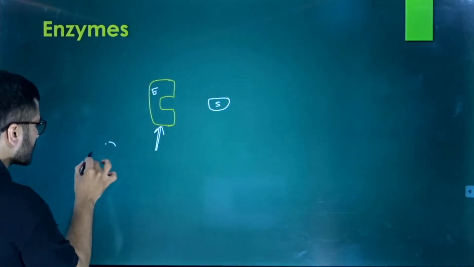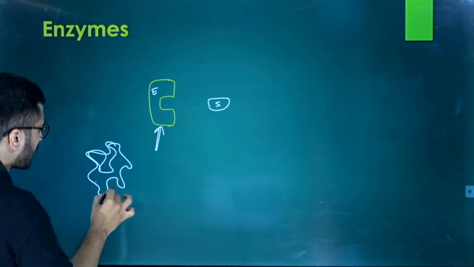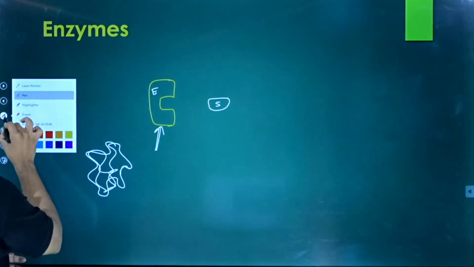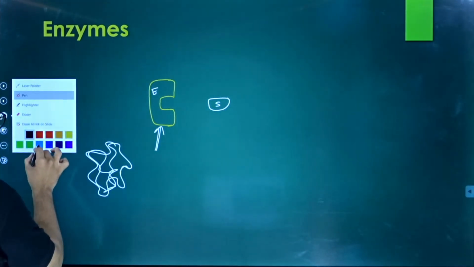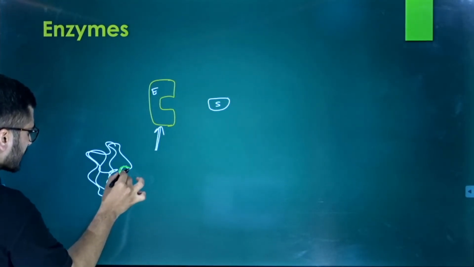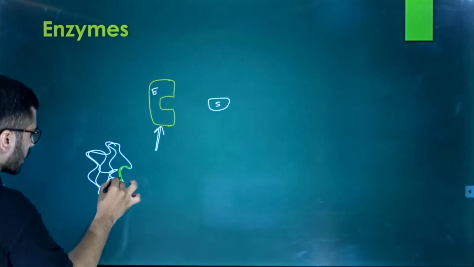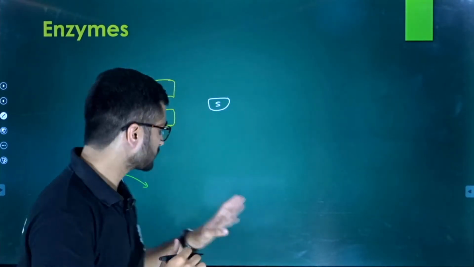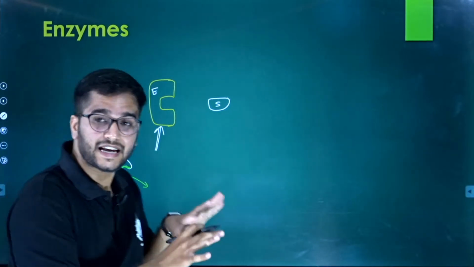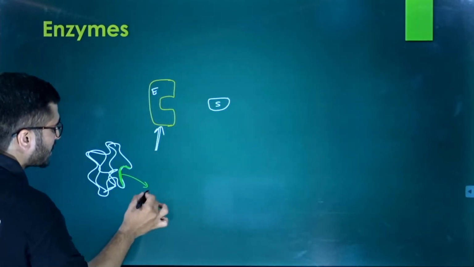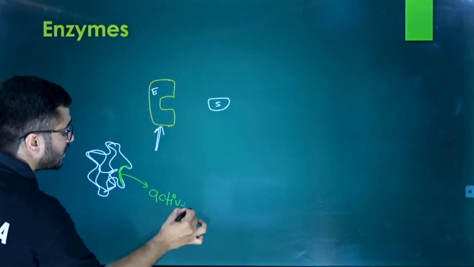If this is a tertiary configuration, you might say there is a groove. There is a groove which has the ability to promote the chemical reaction, or it is able to do enzymatic work. So the whole dependency of enzymatic activity, or the efficiency of the enzyme, depends on this particular site, and this particular site is known as the active site.